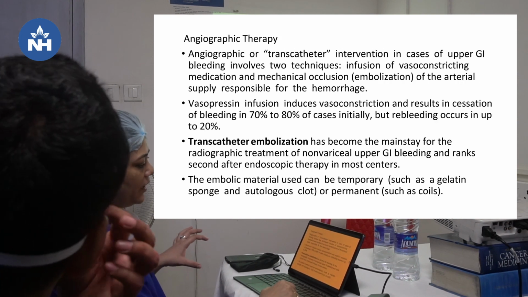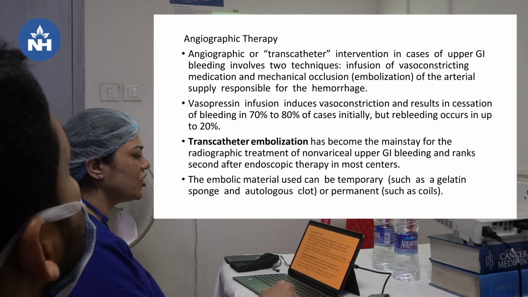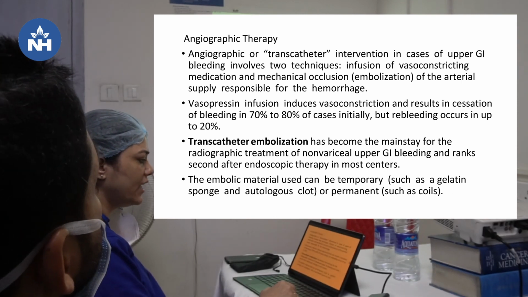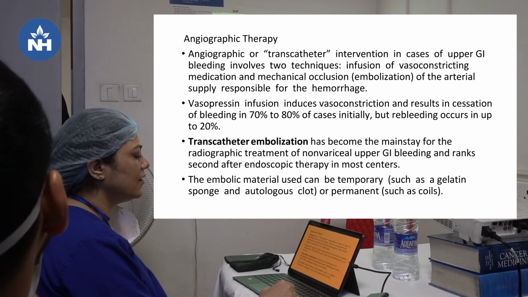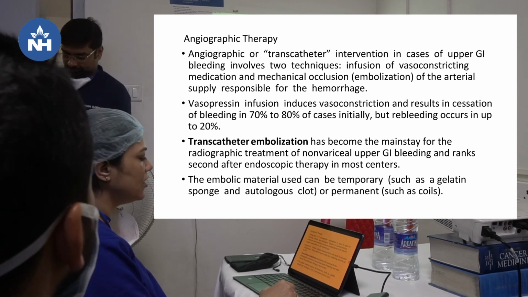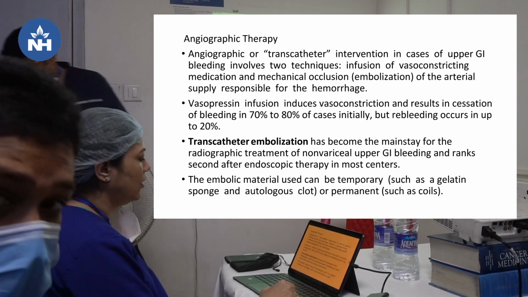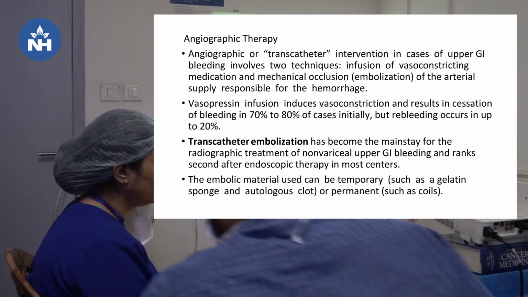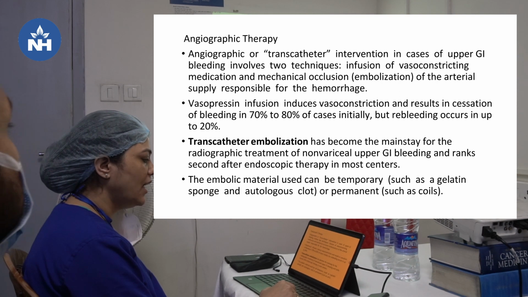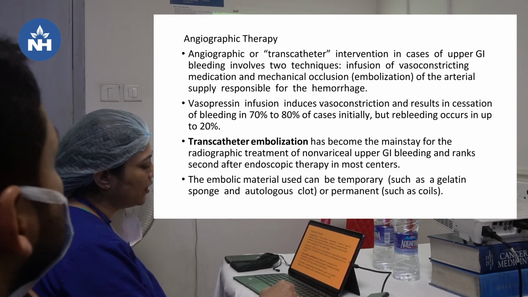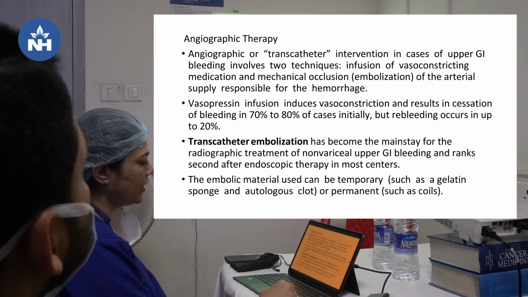Now, if we are not able to do endoscopic therapy, angiographic or transcatheter intervention in the cases of upper GI bleed involves two techniques: infusion of vasoconstricting medications and mechanical occlusion. Vasopressin infusion induces vasoconstriction and results in cessation of bleeding in 70 to 80% of the cases initially, but rebleeding occurs in up to 20%. Transcatheter embolization has become the mainstay for the radiographic treatment of non-variceal upper GI bleed and ranks second after endoscopic therapy in most centers. The embolic material used can be temporary, such as gelatin sponge or autologous clot, or permanent, such as coils.